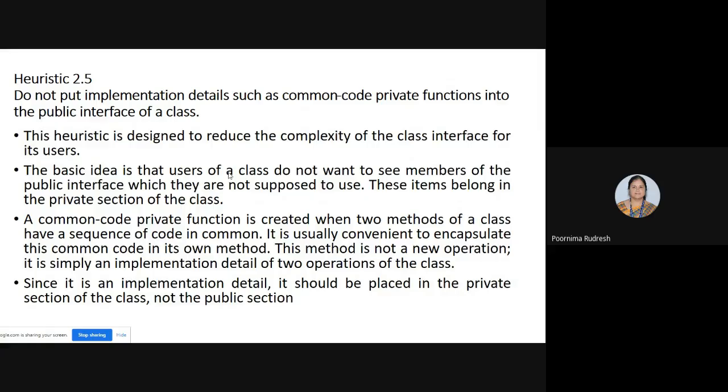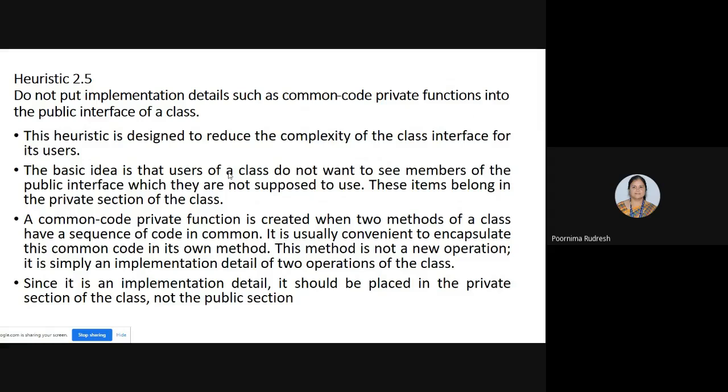So heuristic 2.5 says that do not put implementation details such as common code, private functions into the public interface of a class. And this heuristic is designed to reduce the complexity of the class interface for its users.